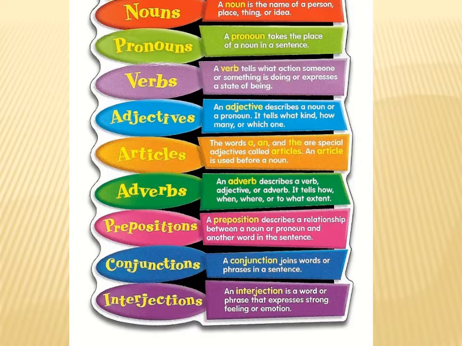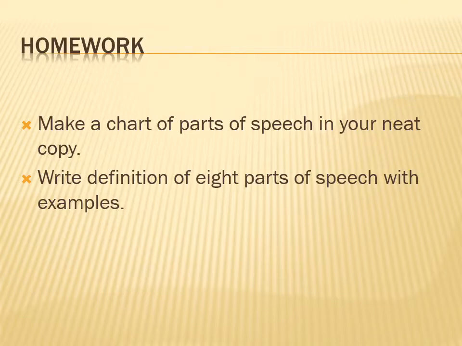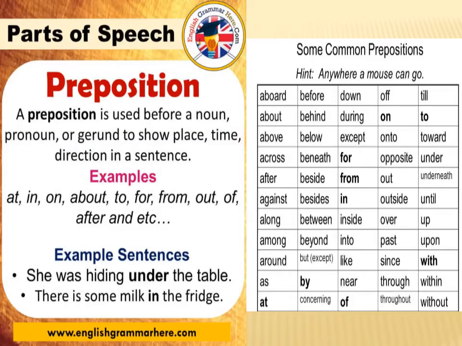This chart also. Here you can write the examples also. Here there are only definitions, but you can write examples also while you do homework. Now see, preposition. Preposition is used before a noun, pronoun, or gerund to show place, time, direction in a sentence. You do not need to go towards gerund. Just keep in mind noun and pronoun. Look at the examples: at, in, on, about, to, for, from, out, after, etc. Here on the right hand side there are other examples of preposition also.